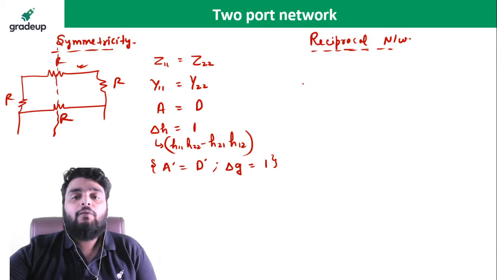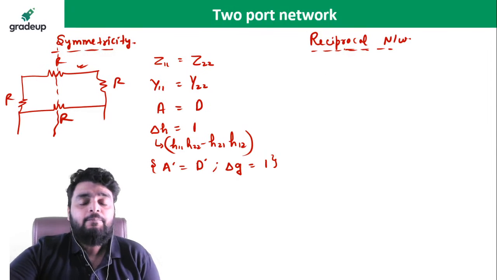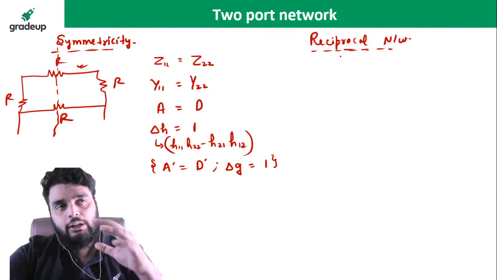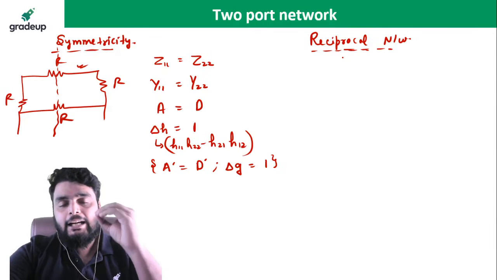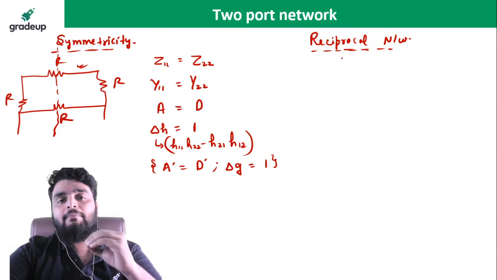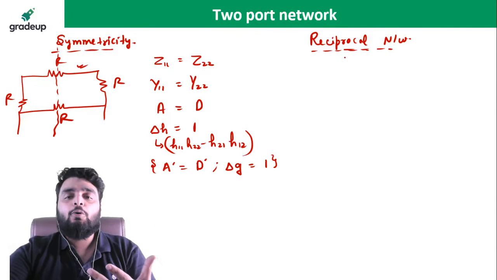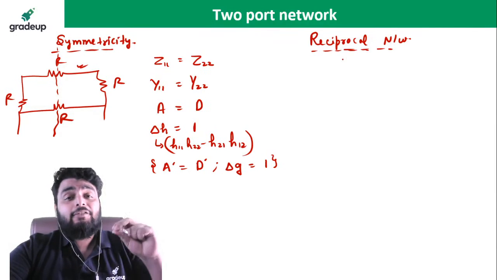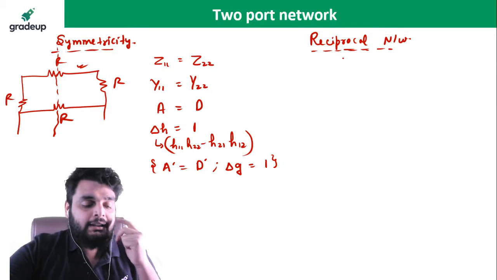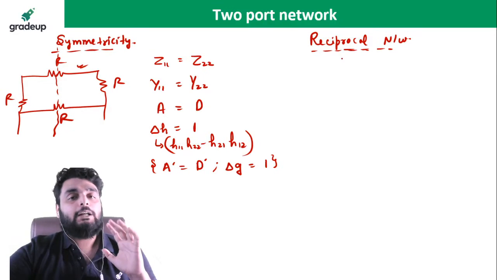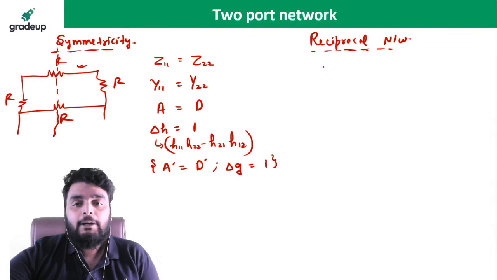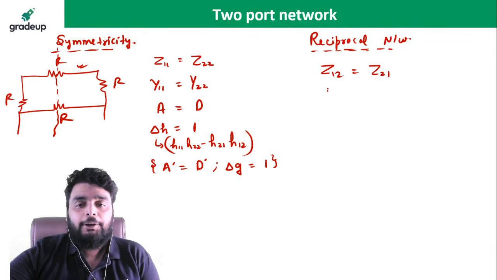So how will you identify a reciprocal network? If the network configuration is given, and in that configuration all of the elements are passive elements, meaning R, L and C, the network is reciprocal, absolutely. But if the network configuration is not given, then I have to use the two-port network. So in this case, the non-diagonal elements of Z parameter and Y parameter are equal.